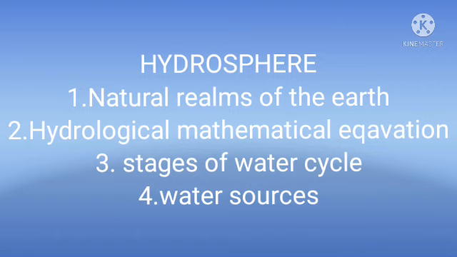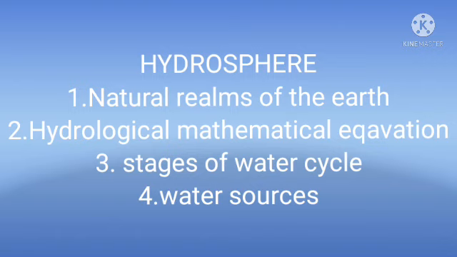The first one is evaporation, and the second one is transpiration, and the third one is condensation, and the fourth one is precipitation, and the fifth one is runoff, and the sixth one is groundwater. The 6 stages of the water cycle we discussed in previous classes. Okay students, and also we discussed the hydrological mathematical equation. Is it correct students? Yes, very good students, all of you.